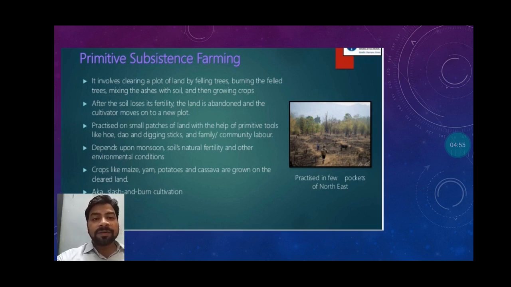Next are the crops: maize, yam, potatoes and cassava are grown on the cleared land. You can see here that slash and burn cultivation is practiced in a few pockets of the northeast. Our northeast hilly regions are famous for jhum cultivation.